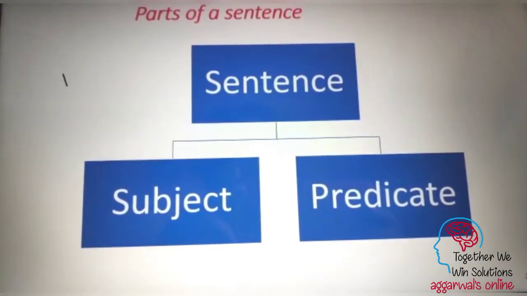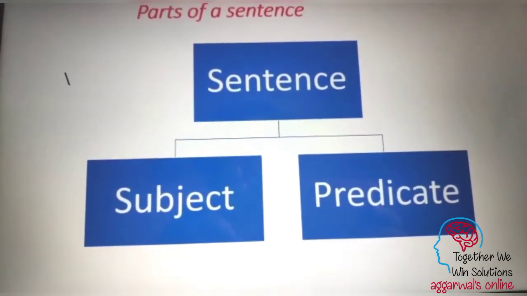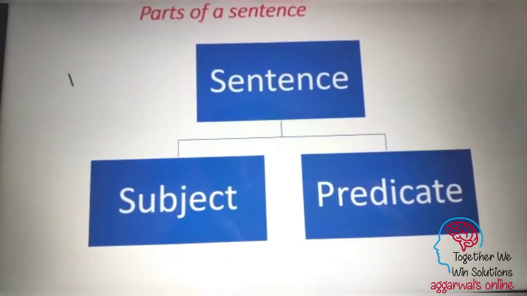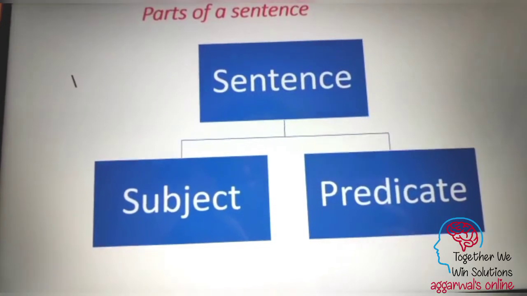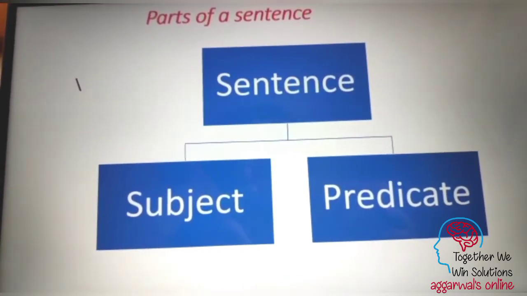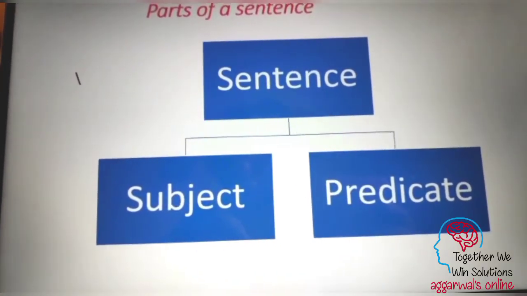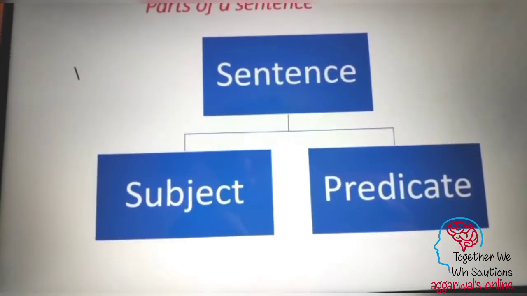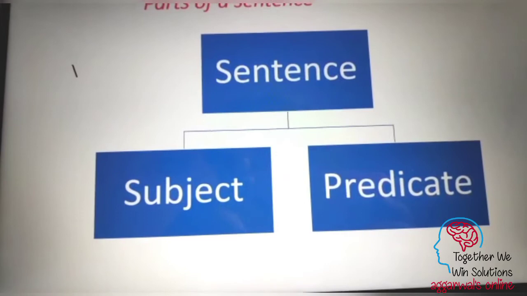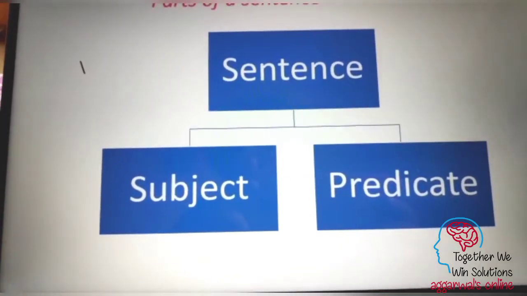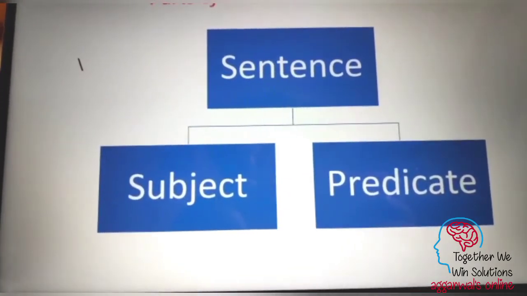So it is sentence. What is a sentence? A sentence is made up of two elements. One, the subject, and second, the predicate. What is the subject? So subject is something about which we are talking. What is the predicate? Predicate is that which we are describing about that subject.